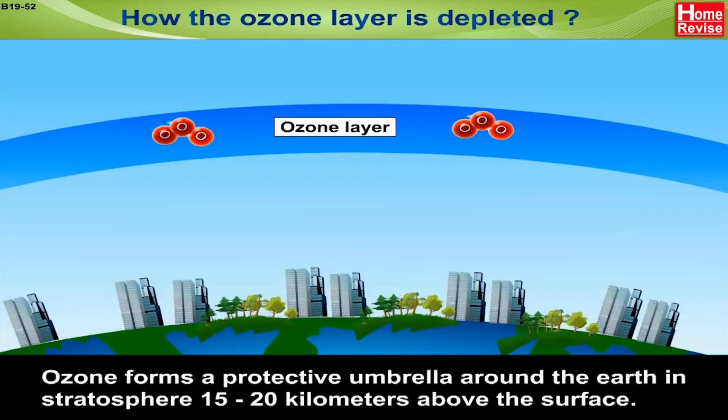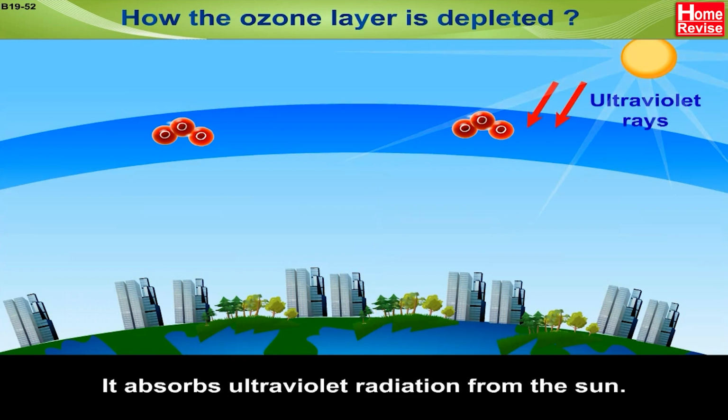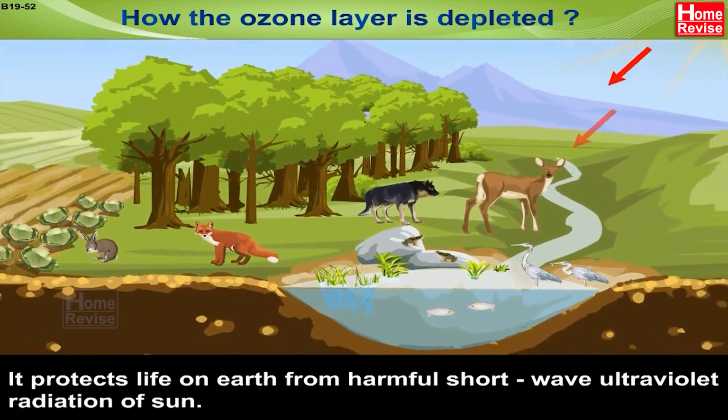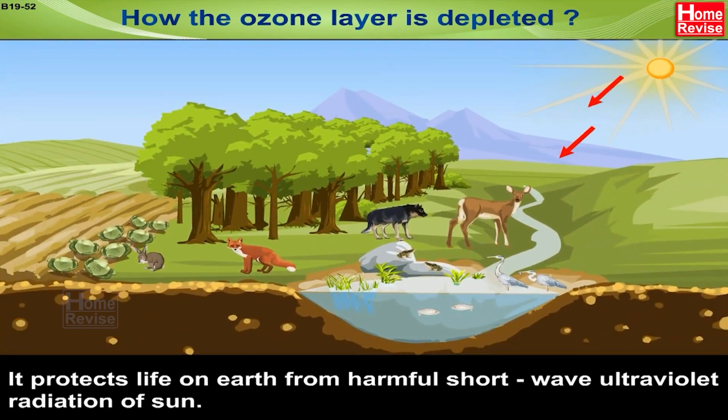How the ozone layer is depleted. Ozone forms a protective umbrella around the Earth in stratosphere, 15 to 20 kilometers above the surface. It absorbs ultraviolet radiation from the sun. It protects life on Earth from harmful short-wave ultraviolet radiation of sun.